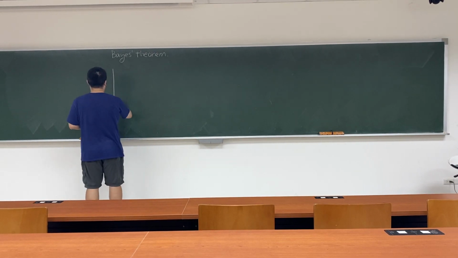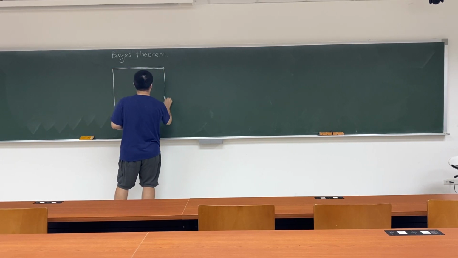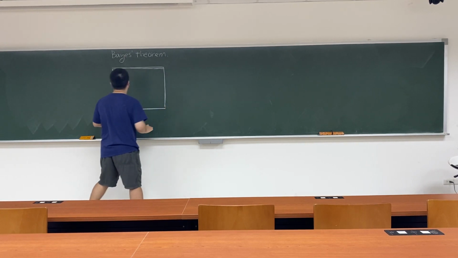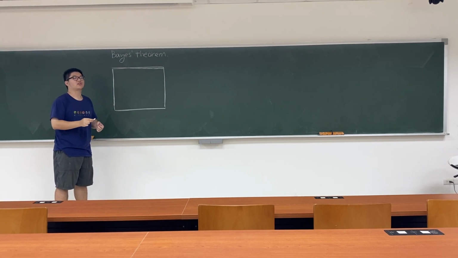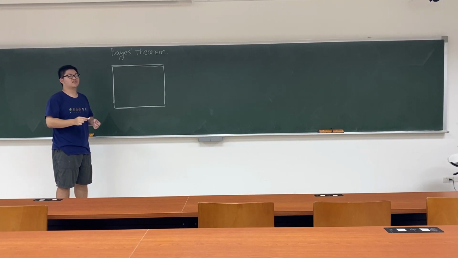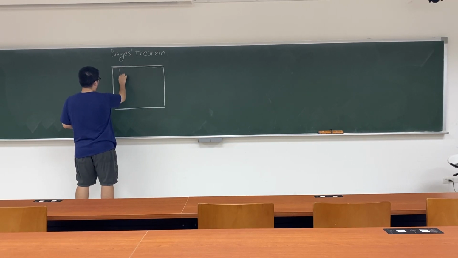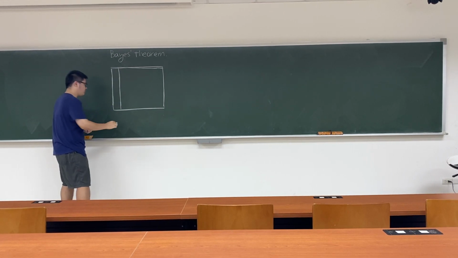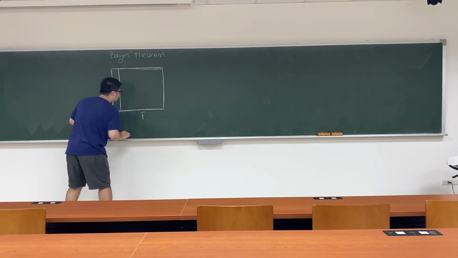So let's draw a graph. Here, the square means all the population of teachers and farmers combined. And according to the statistics carried out by the Executive Yuan, the ratio of teachers to farmers is 1 to 10. So 1 to 10 up here. The left-hand part, let's say T for teacher. And the right-hand part, F for farmer.